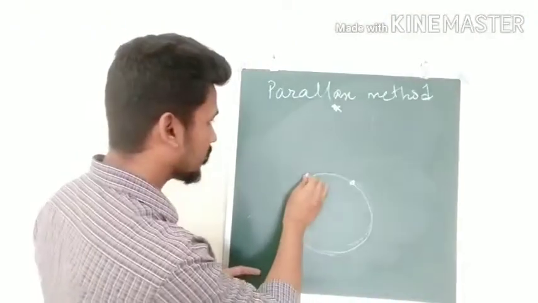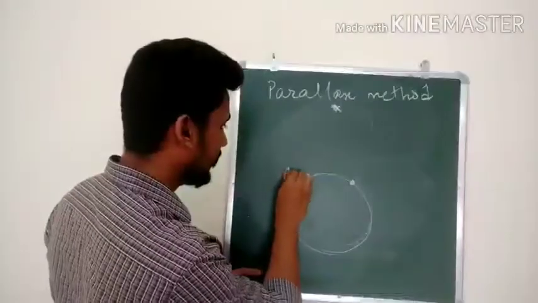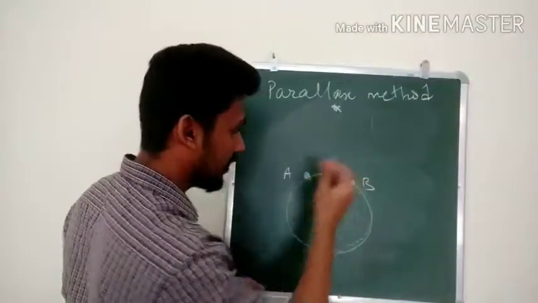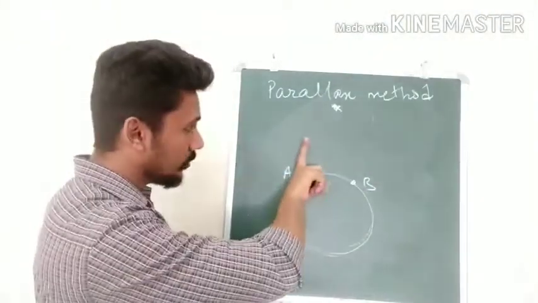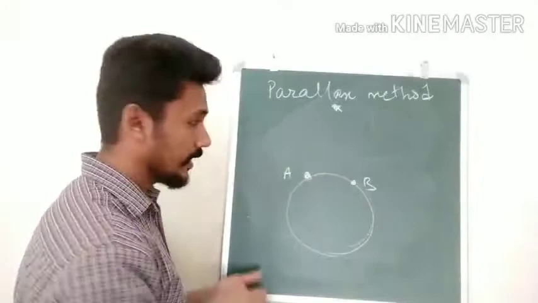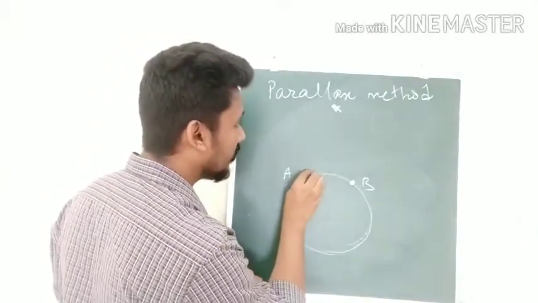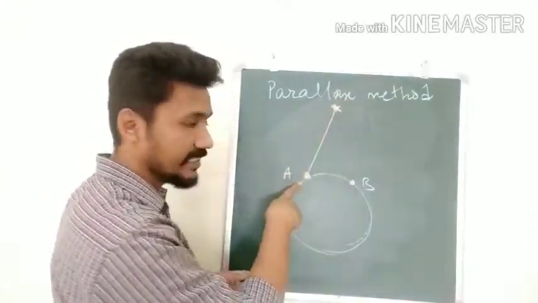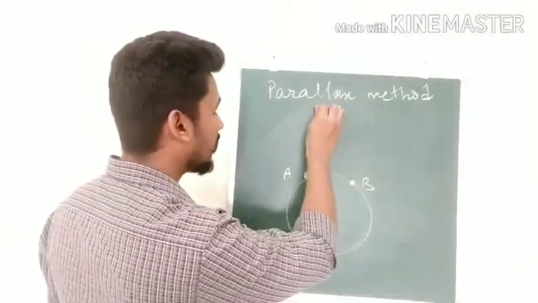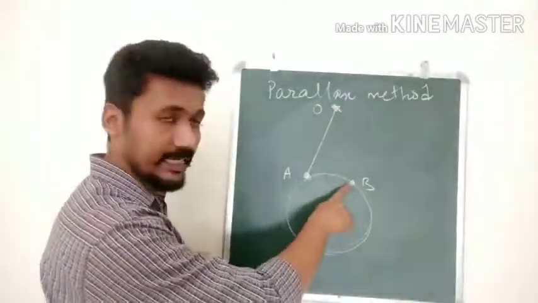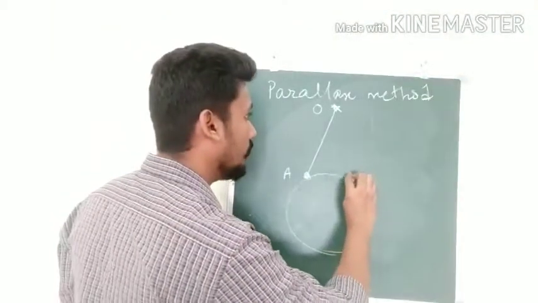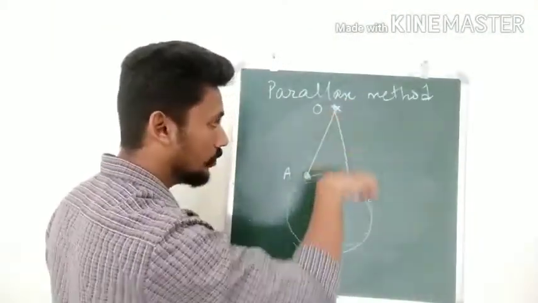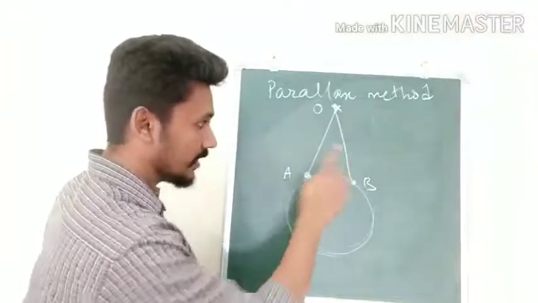Okay. Let us name these points: this point A and this point B. We can move our telescope such that it points exactly to the star, and this will be the line of sight for the telescope at A. Let the position of the star be at some point O. Then from B we will move our telescope, and it will point to the star, and this OB will be the line of sight from the other position.